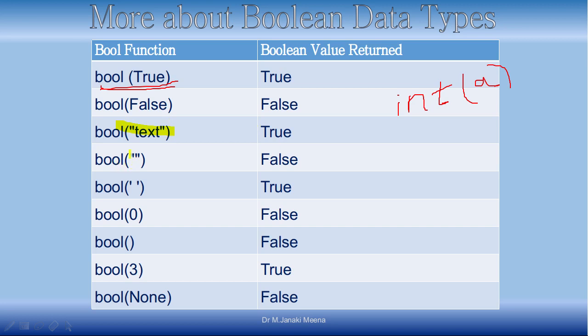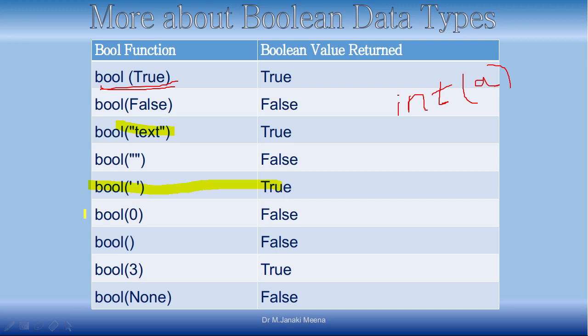And when I don't have anything in between, that is, I have started double quotes and finished immediately, then it is going to be false. But this is different. You can look at it. Bool of, I have got an empty space in between two single quotes. This is also a string literal. In this case, I will get a true.